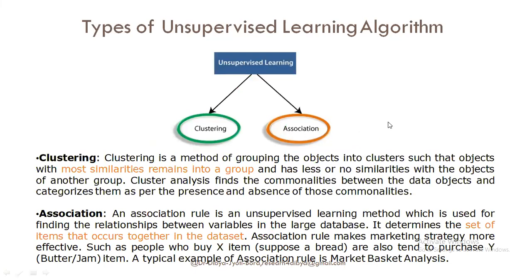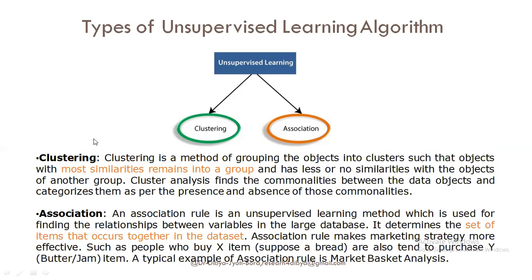Then association means if X then Y. Association means finding out rules. Suppose you have a shop and you are selling milk, and you put some other related items like bread and eggs nearby. If a person comes to buy milk and sees that bread or eggs are also there, there is a probability that he or she will purchase the bread also.